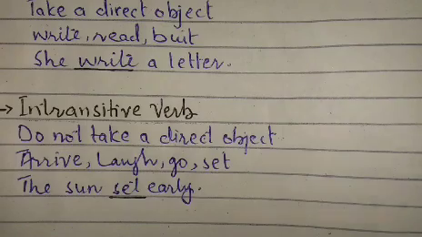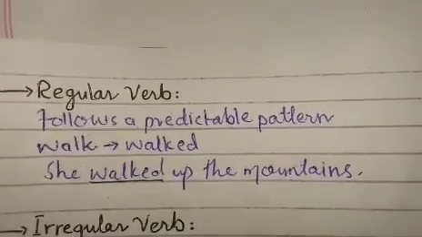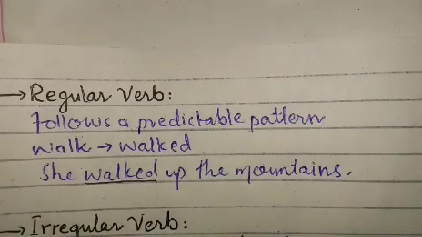Then there is regular verb. Again regular verb follows a predictable pattern, okay, like walk, walked, jump, jumped. These kinds of verbs in which we only add ed in the second or third form, we call regular verbs. Okay, she walked up the mountains.